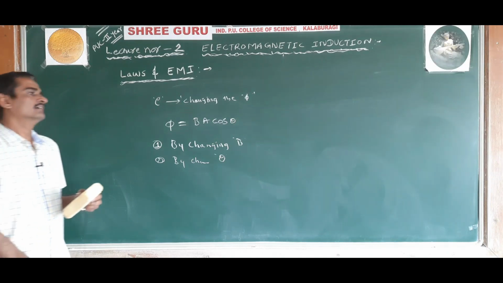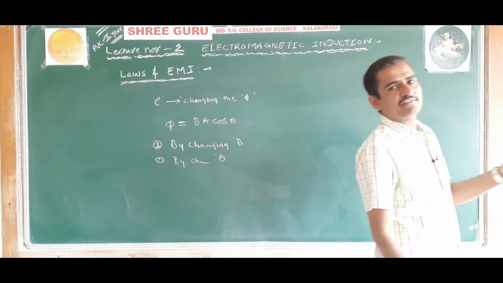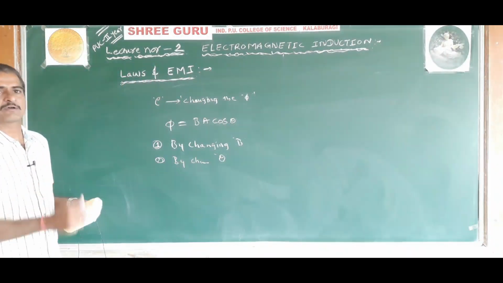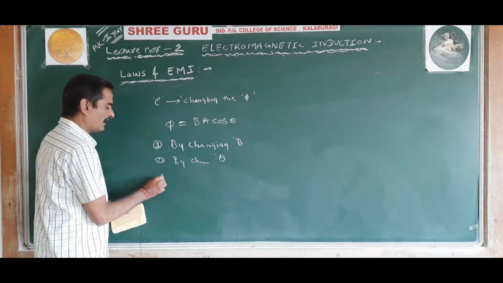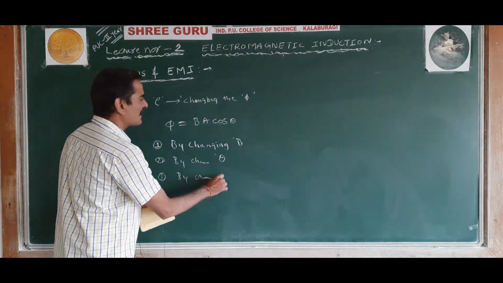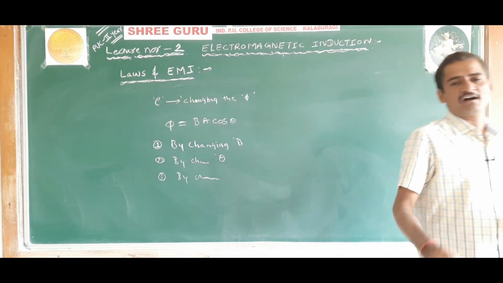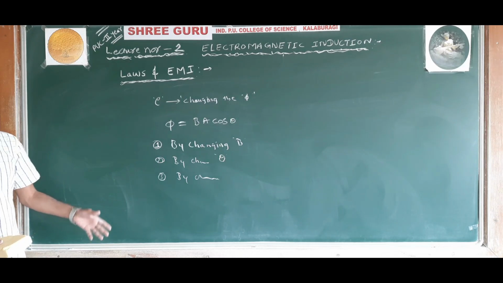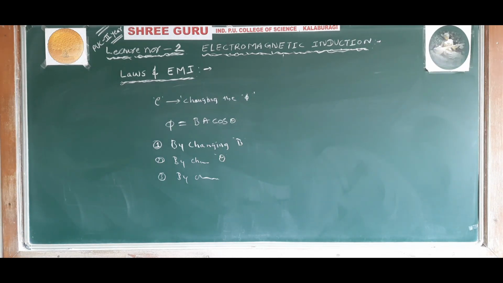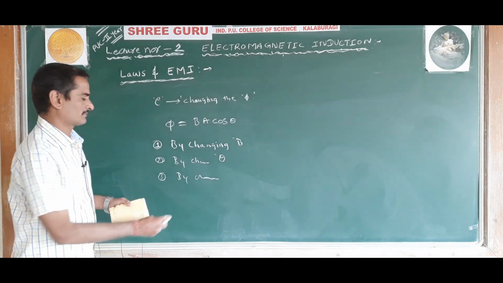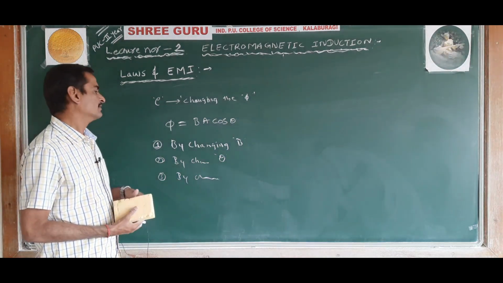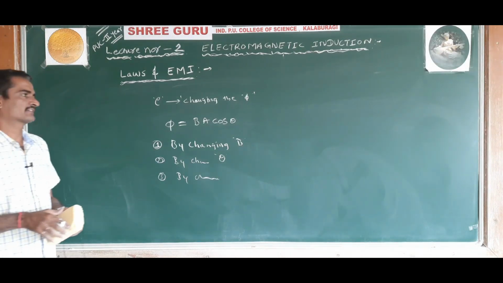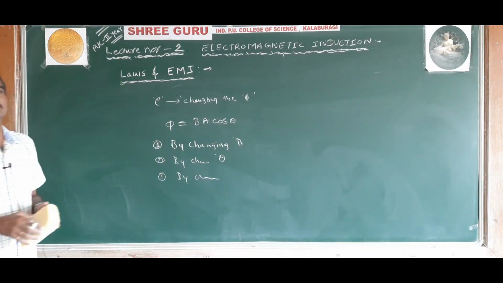and by changing the orientation of the coil with the magnetic field, by changing the angle theta, and also by changing the area of the coil. So these are all the ways through which we can change the magnetic flux. By changing the magnetic flux, we can induce the EMF.